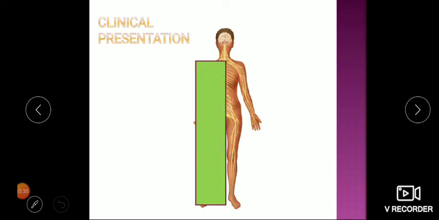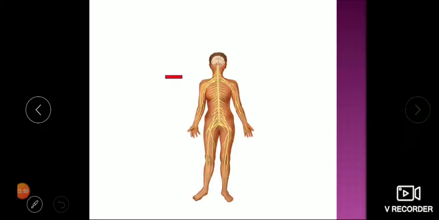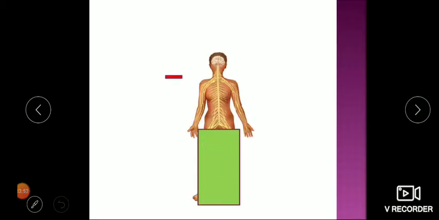See, right upper limb and lower limb both are unable to move or not working. This is called hemiplegia. Hemi means half. Half part of the body is paralyzed, that is hemiplegia. Now both lower limbs are not functioning. He is unable to move both lower limbs. This is labeled as paraplegia.